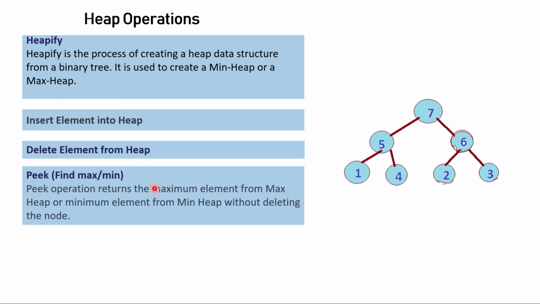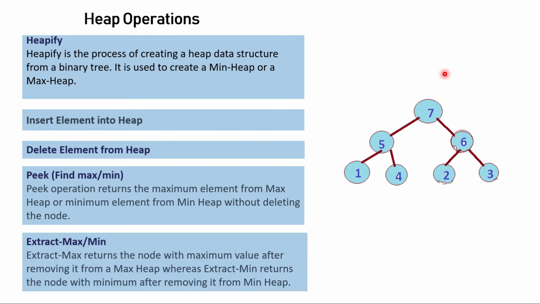Then peek, find max or min. Peek operation returns the maximum element from a max heap or the minimum element from a min heap without deleting the node. That means this is a max heap. So if I have to do a peek operation, I have to return this value 7, because this is the highest or max value in this max heap. And the opposite thing for min heap. In this case I am not deleting anything, I am just simply returning the max or the root node value.